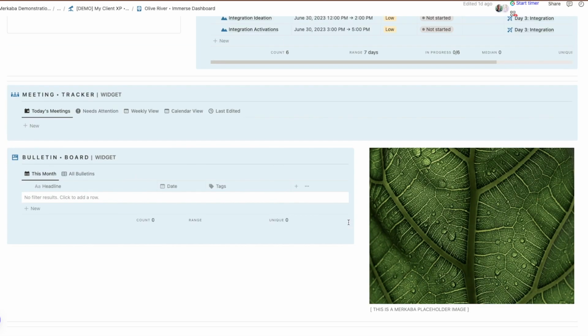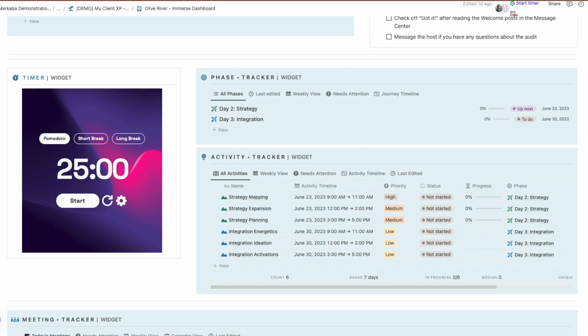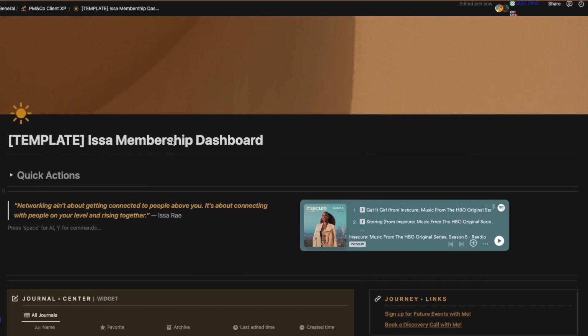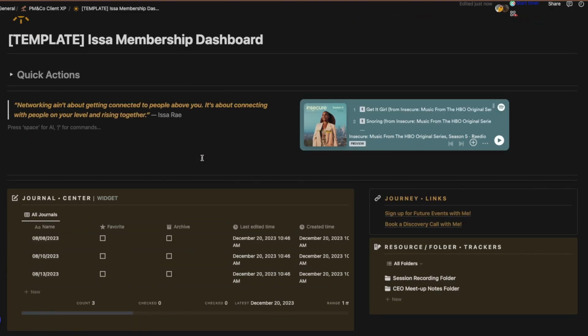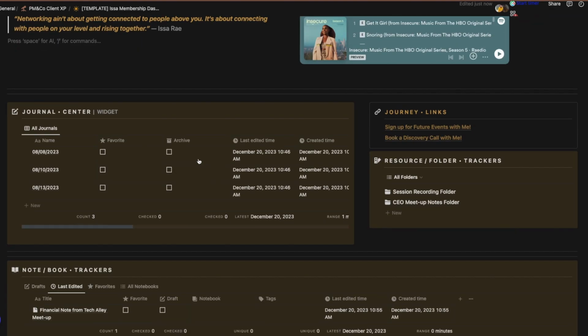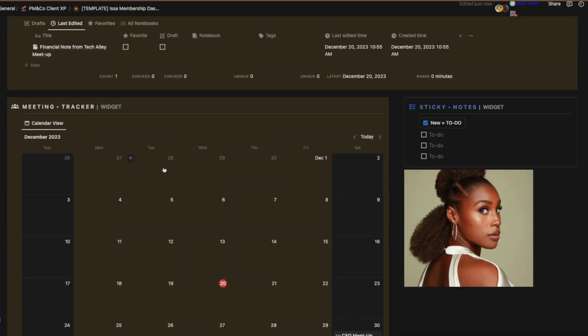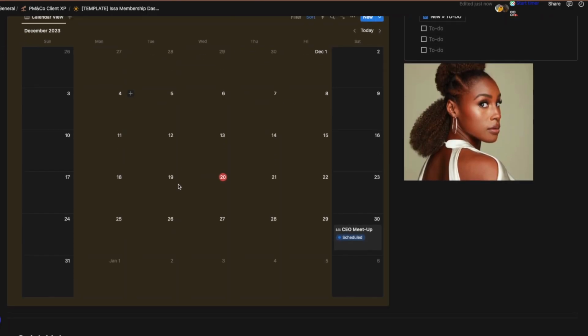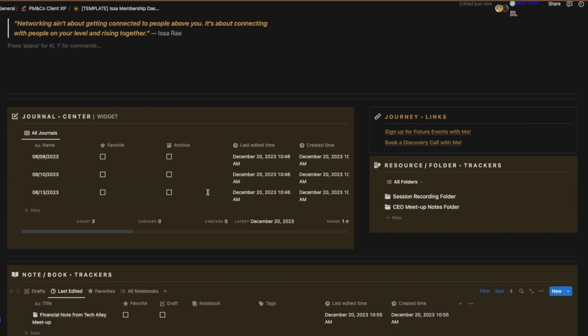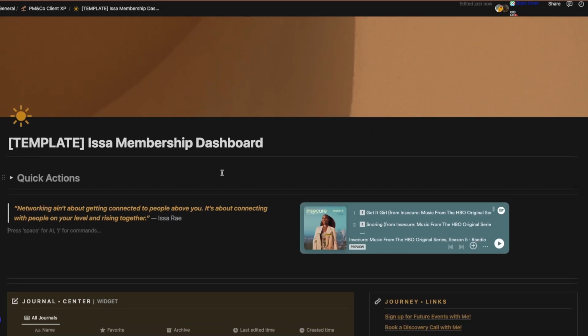So that's more robust. And then maybe there's a client that has just a different type of experience and I want to put them into a different type of world, because maybe there aren't any tasks. I just want them to journal, take notes, and be prepared for my meetings. And so I'm able to create and brand things depending on what type of world I want them to be in. This particular world is branded to Issa Rae.